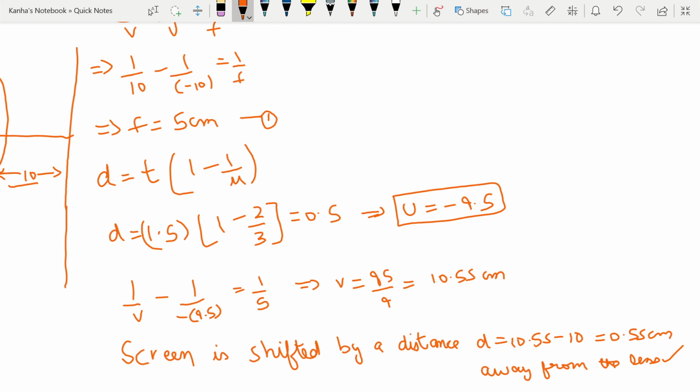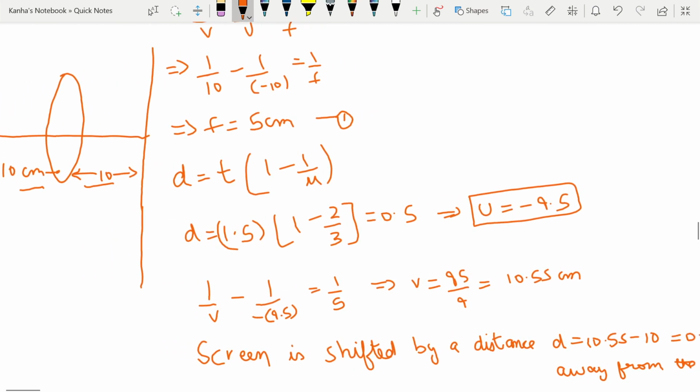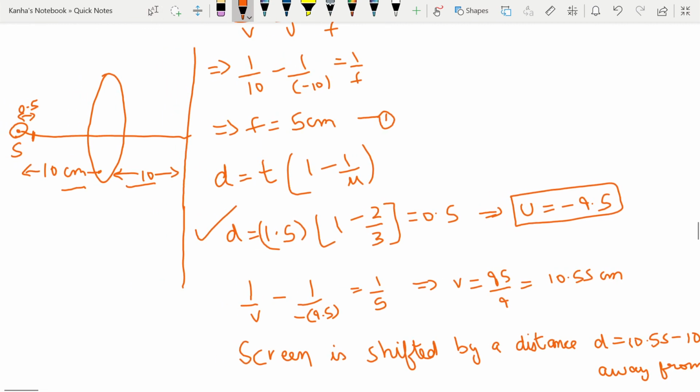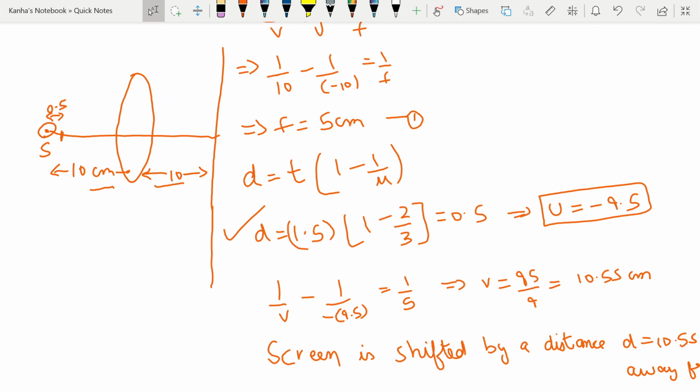Okay, so all you have to note from this question is, first of all, how to use this formula properly, and what this does to your distance when your object is placed like this. Because you are applying something of a given thickness and of a different refractive index, it will change your actual distance.